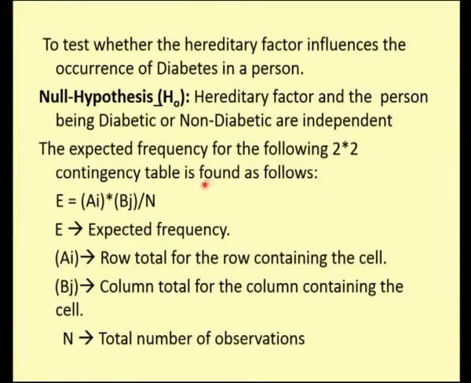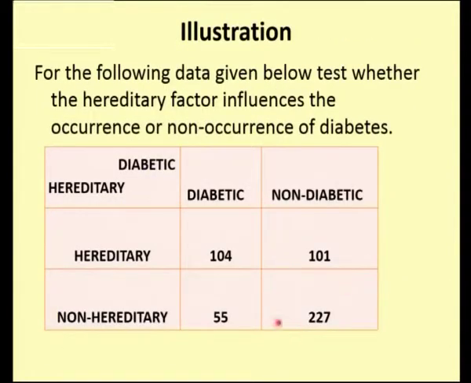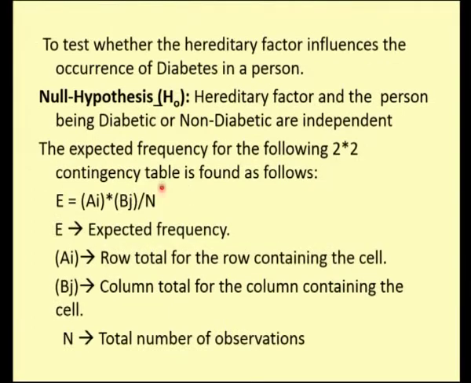So, how to find my expected frequencies? As I told you, for each of my rows and each of my columns, I need to find the row totals and the column totals, and with these I find the expected frequencies. I have given you the formula: E equals Ai times Bj divided by capital N, where E is the expected frequency, and for each observed frequency I have to find the expected frequency.